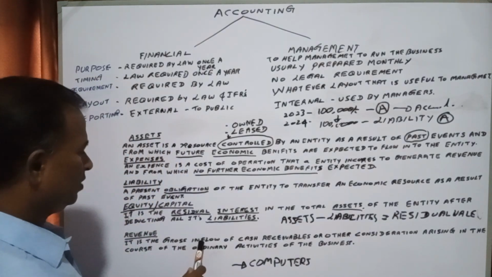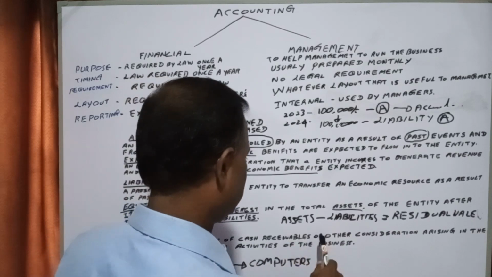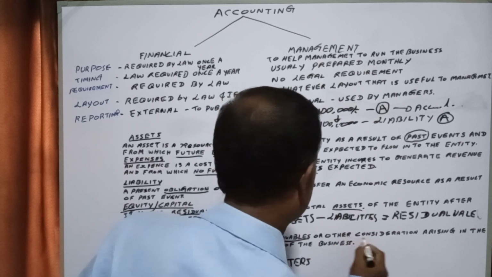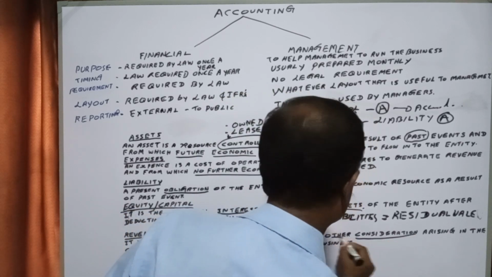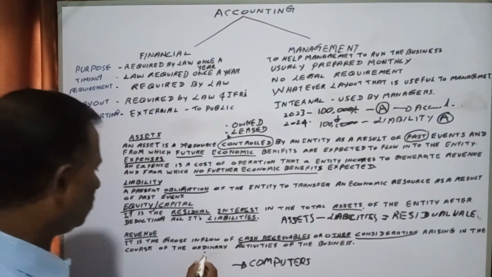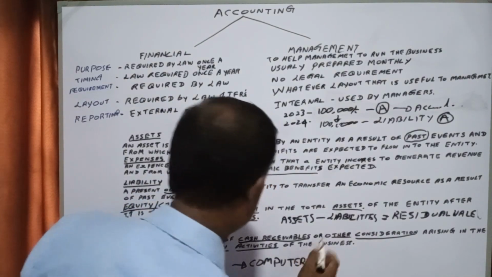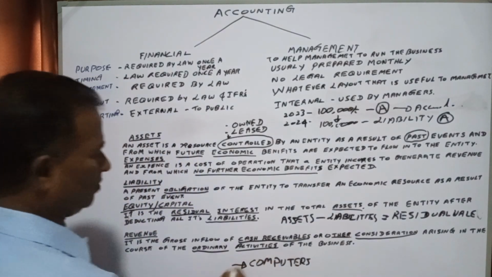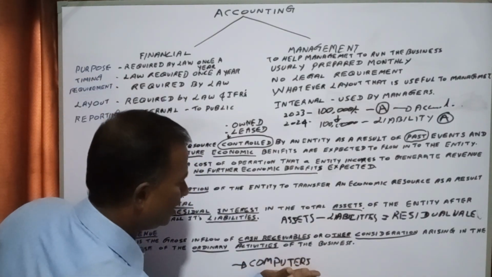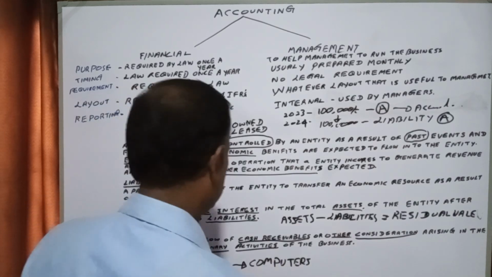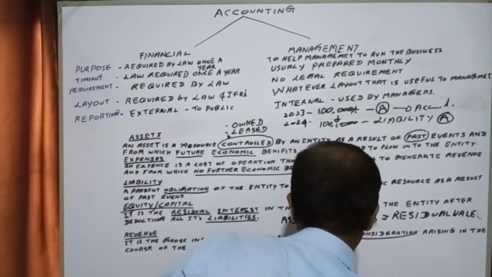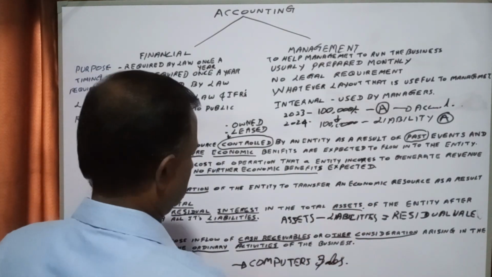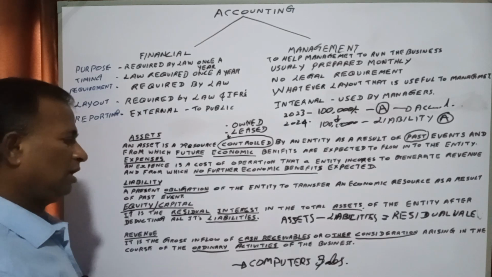It is the gross inflow of cash, receivables, and other consideration arising in the course of the ordinary activities of the company. This is the sales activity, your main trading activity, selling computers.